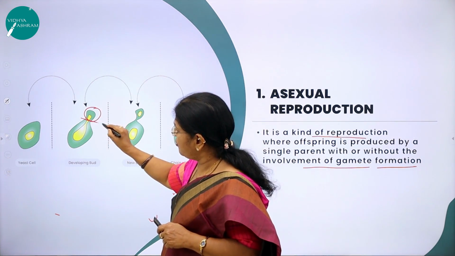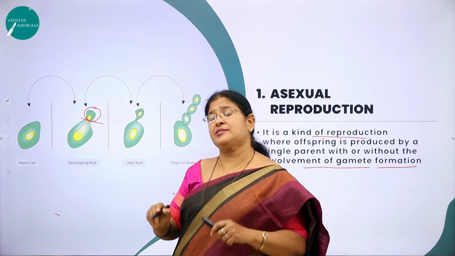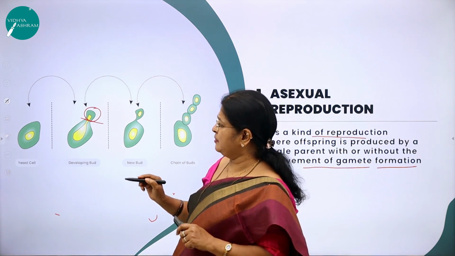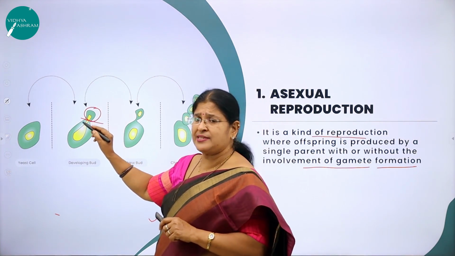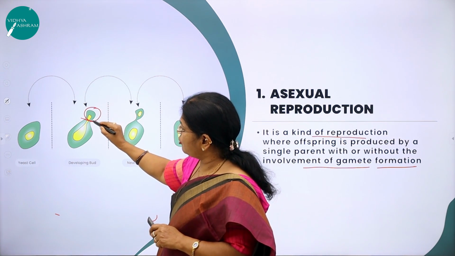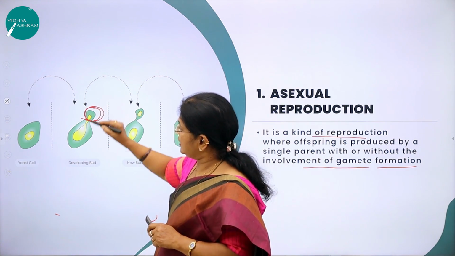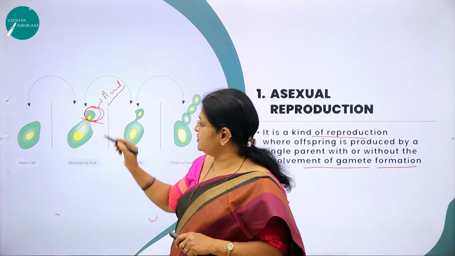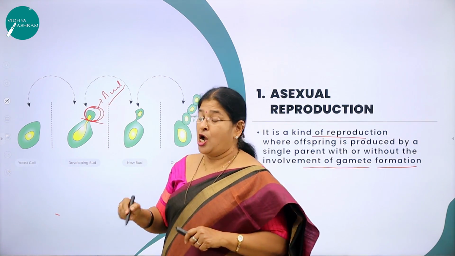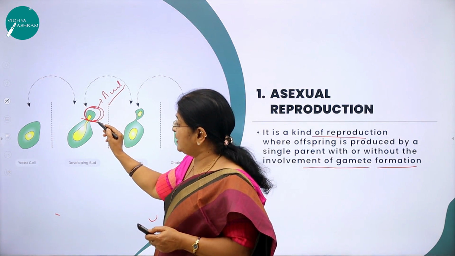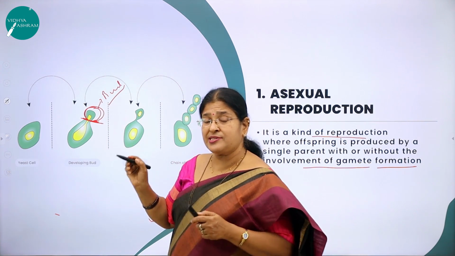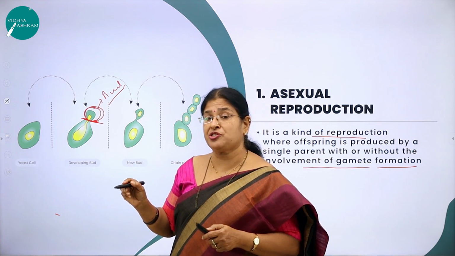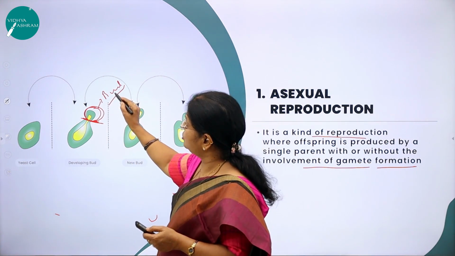At this particular point of the parent body, there is repeated cell division taking place, and this repeated cell division will lead to the formation of an outgrowth. This outgrowth you call a bud. So what is a bud? It is an outgrowth. How is it formed? Repeated cell division takes place here. So this repeated cell division will lead to the formation of an outgrowth. What do you call that outgrowth?